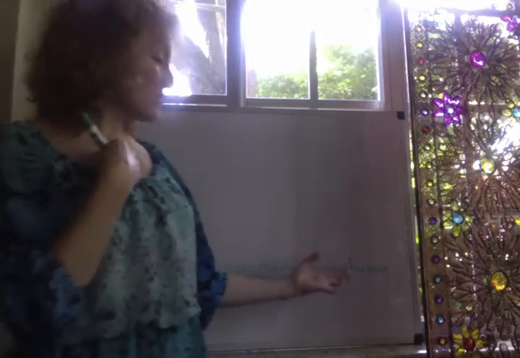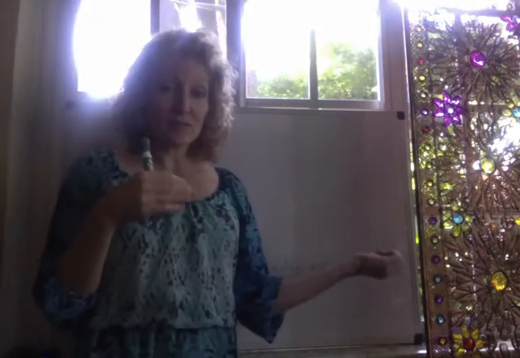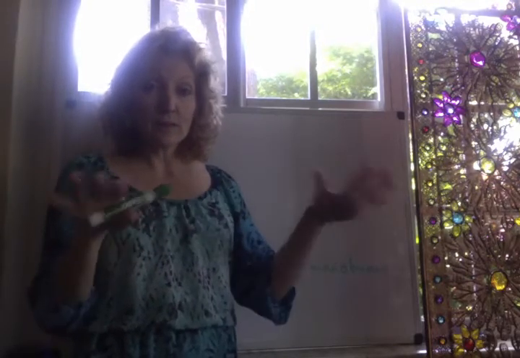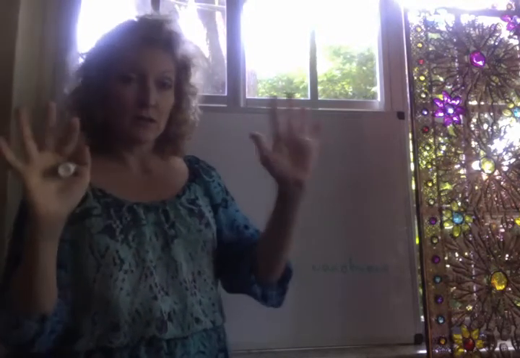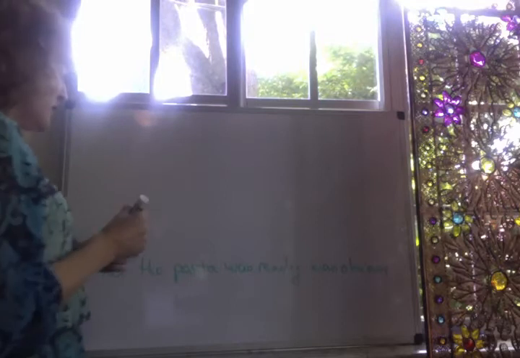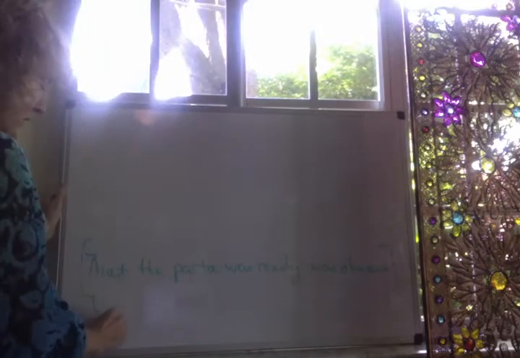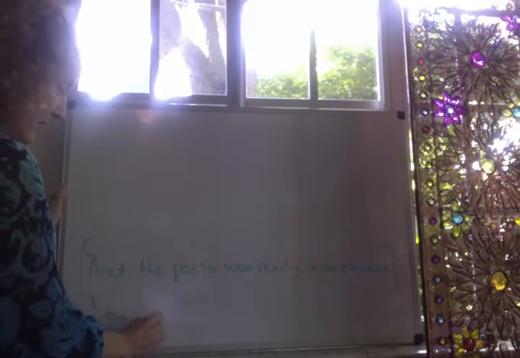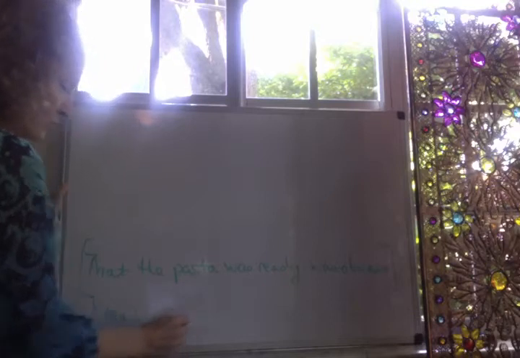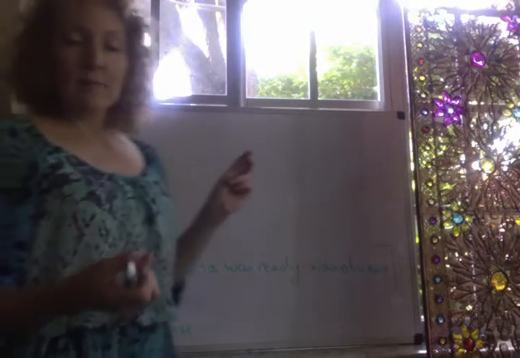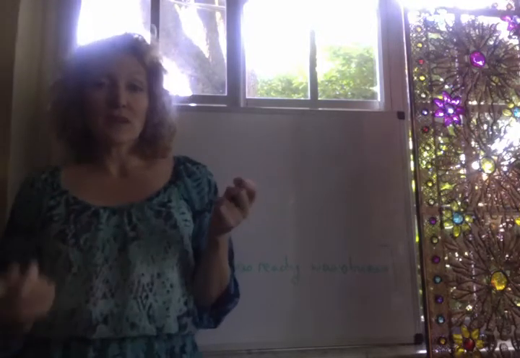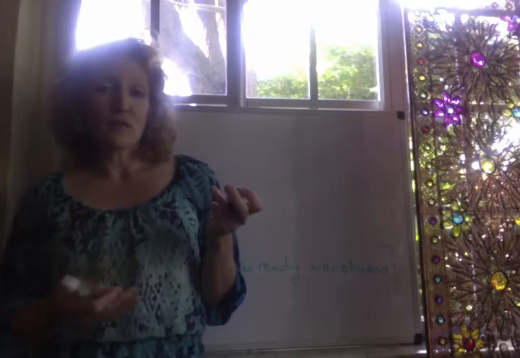So you're going to have a counterpart for each sentential subject where you have a completely different structure. It's just going to be an adjectival phrase. So "that the pasta was ready was obvious" is going to be our whole main clause. It's all of the material in a sentence. We're going to mark this off as the main clause so that we can think about, okay, what are the two pieces of this main clause? It must be comprised of the subject noun phrase and the predicate verb phrase.